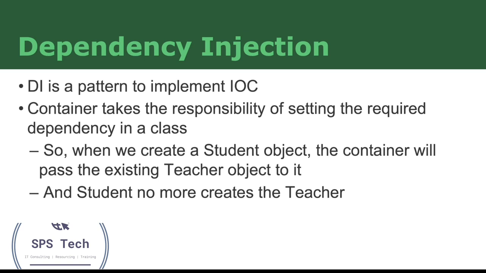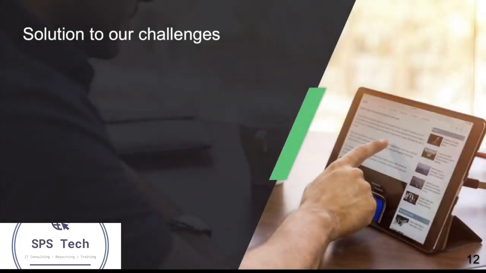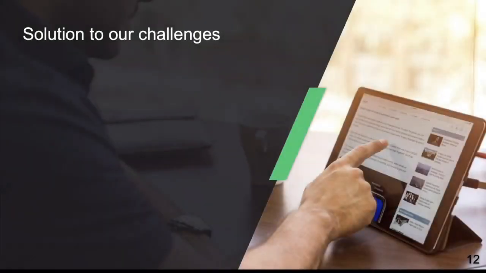So whenever we create the student object using dependency injection, it will automatically set the teacher into it and give it to us. So student no more creates teacher. So if we follow this approach, what benefit do we get? Let's see that. So the earlier challenges that we faced, let's see them one by one. How can we get a solution for them?